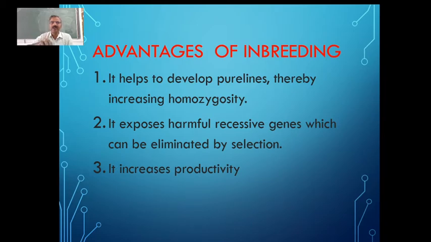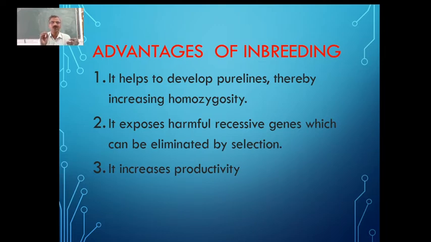So that's why we try to develop the pure lines here, where the same alleles are going to be there, which we call homozygosity. And it exposes the harmful recessive genes. Here the homozygous recessive genes are going to be grouped, and they can be seen and they can be eliminated. They can be removed from the population by selection so that we can have the best. So it is going to help us in selection, and in the second case it is used for elimination by selection.